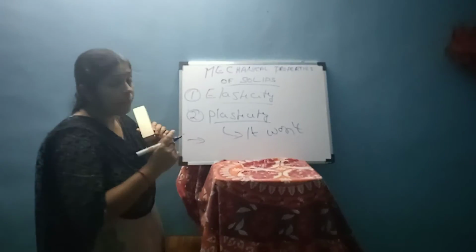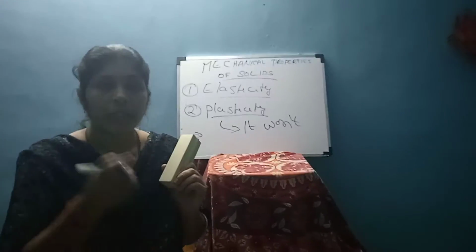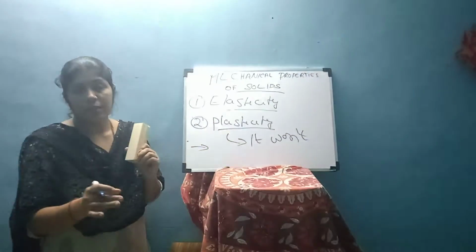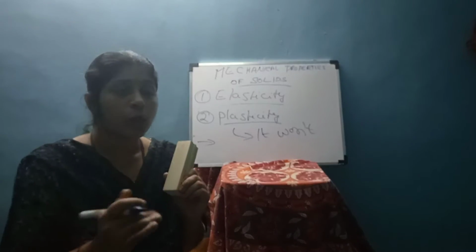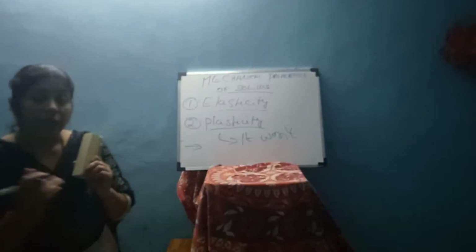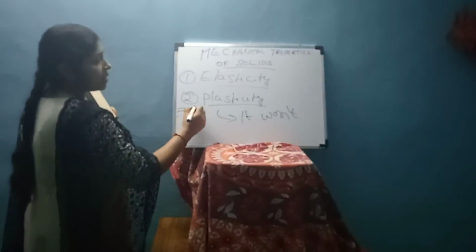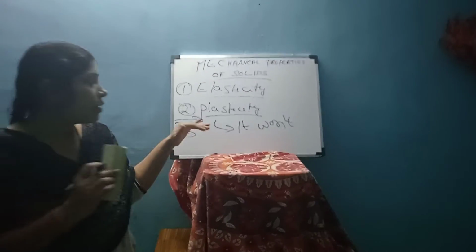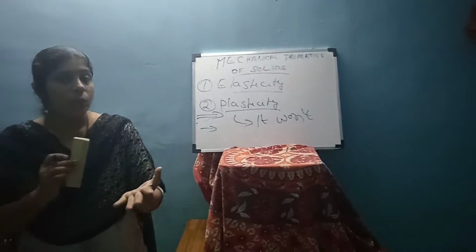For example, if we break a glass, we applied some force and broke it. If we apply the same force again, is it possible to regain the original shape? No, that property is called plasticity. A simple example is plastic.